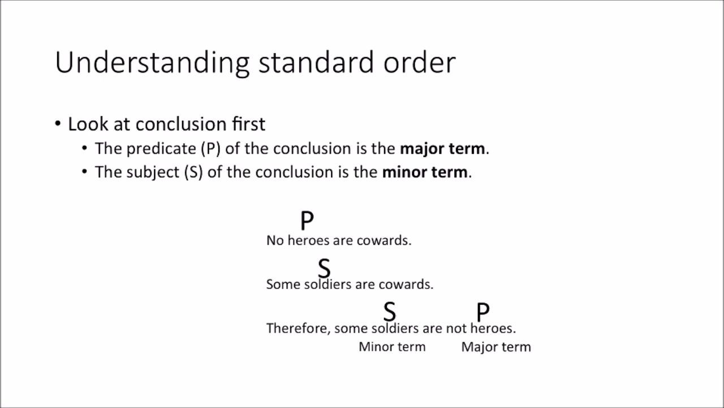Now, notice, by the way, this is backwards from what you'll want to do. You'll want to say that the major term is the subject because major should come first. But the major term always comes at the end. So it's the very last thing in your syllogism. Heroes, that's the major term. And then the other term left over is the middle term. And we'll use an M for that. So here you can see that the major term is heroes, the minor term is soldiers, and the middle term is cowards.